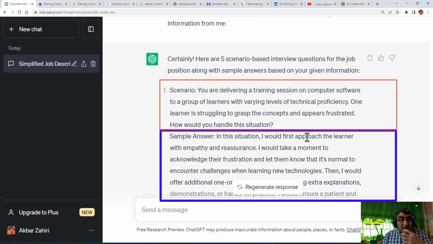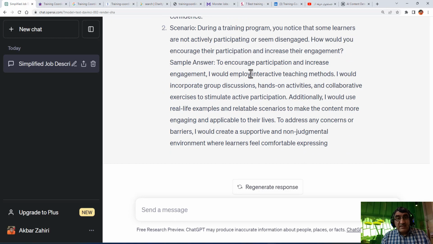Okay, you should, and you can learn from them a lot. These scenario questions are great. I have used a lot, and they are so useful. For example, the next scenario question.